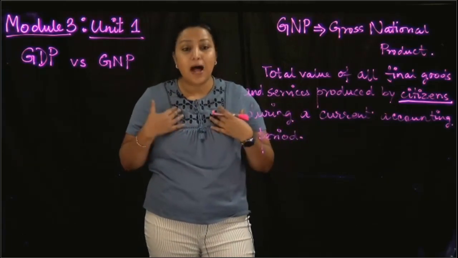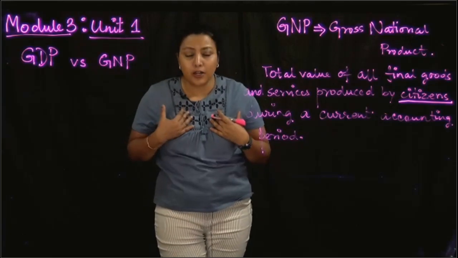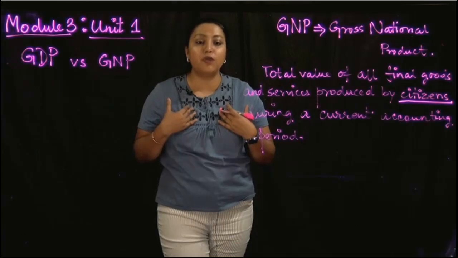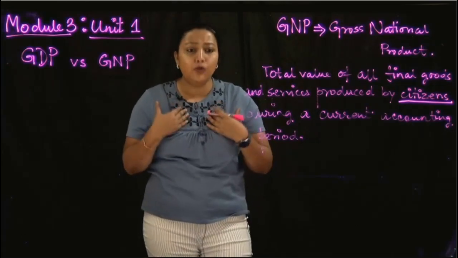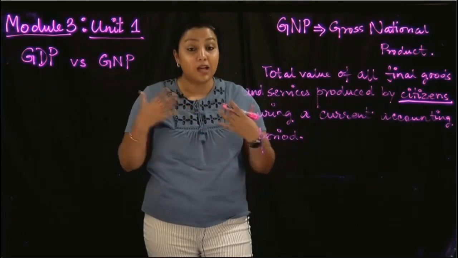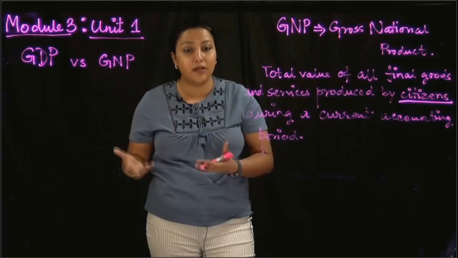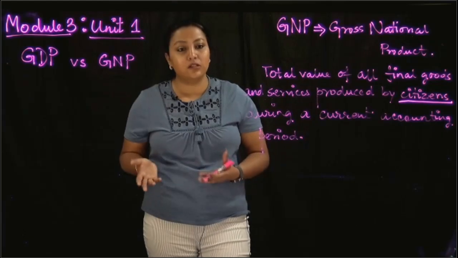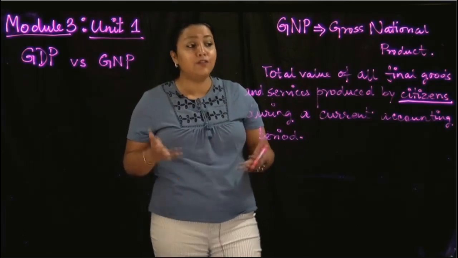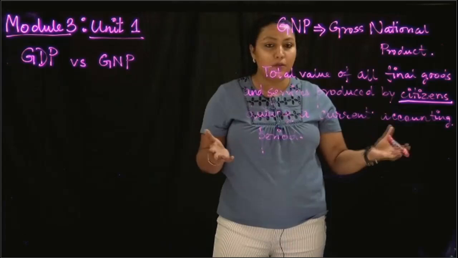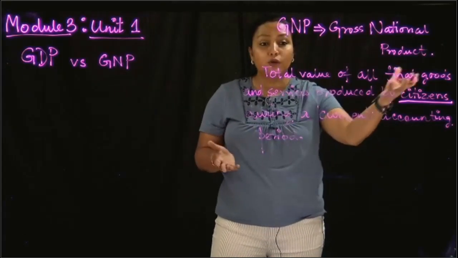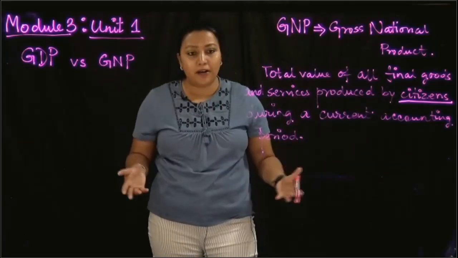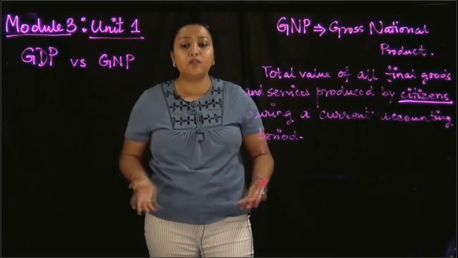For example, I am still a citizen of India, but I work in the United States. I work within the geographic boundaries of the United States. So the value of my services gets accounted in the GDP of the USA because I am on US soil, although I am not a citizen of the USA. However, in case of GNP, the location does not matter. Whether the service or the good is being produced in the USA or outside would not matter. What matters is who is producing.